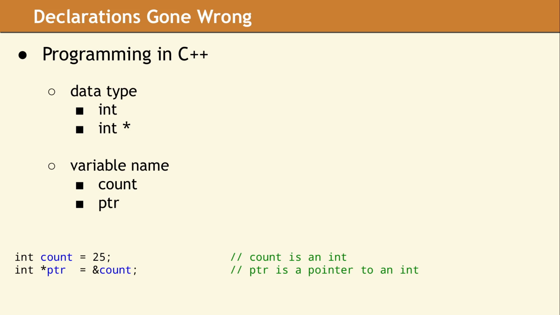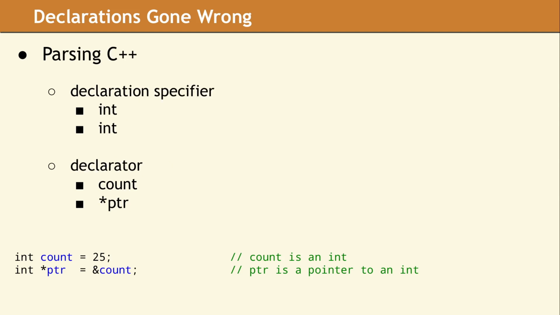By knowing that count is not a pointer, it is obvious that no code will try to dereference the variable. This approach is very natural for programmers, since the data type defines how the variables can be used in subsequent code. Now let's look at how the compiler actually parses a variable declaration.